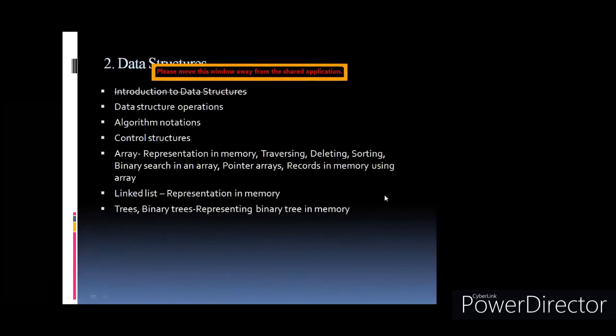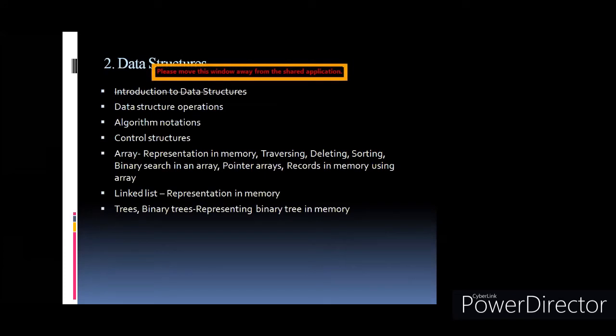Then data structures, where you have different data structure operations.